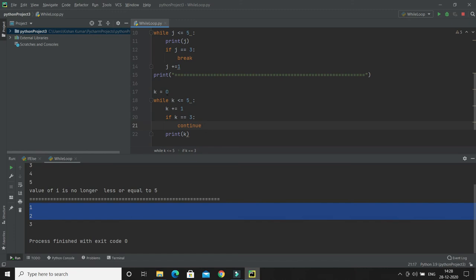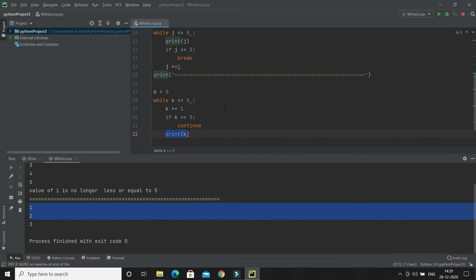That means k starts with 0, so is 0 less than or equal to 5, right? Then k is incremented by 1, so k becomes 1. Is 1 equal to 3? That's false, so it will go ahead and print the value of k. When the value of k becomes 3, at that time continue means control will go back to the loop, so the value of k will not be printed, and that's how the continue statement works.